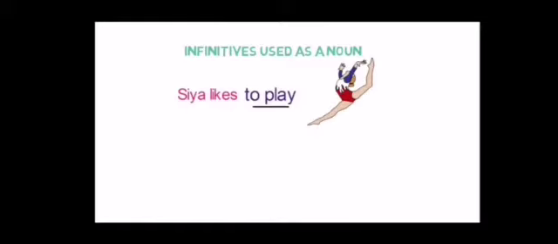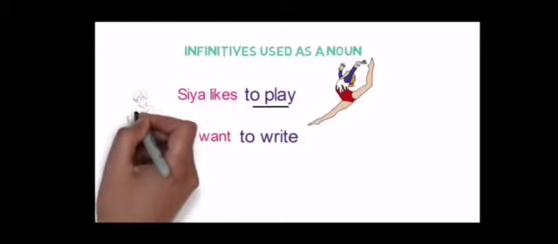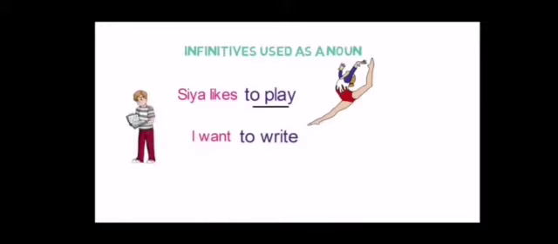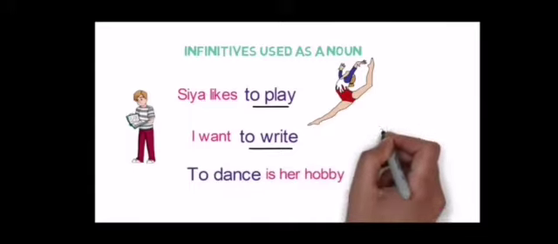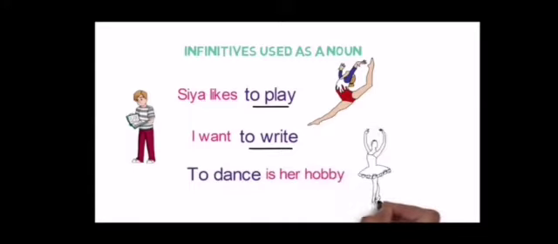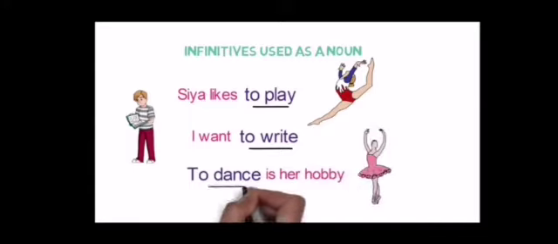Here, to play is presenting a noun. I want to write. Then to write is a noun. To dance is her hobby. Then again it is used as a noun. Infinitive is used as a noun.